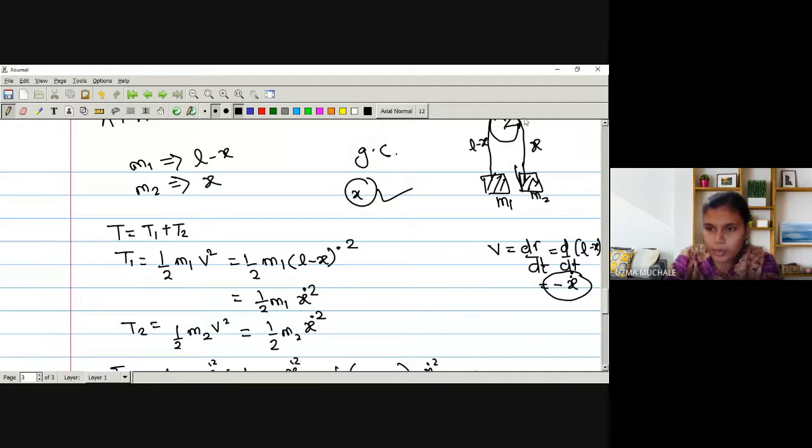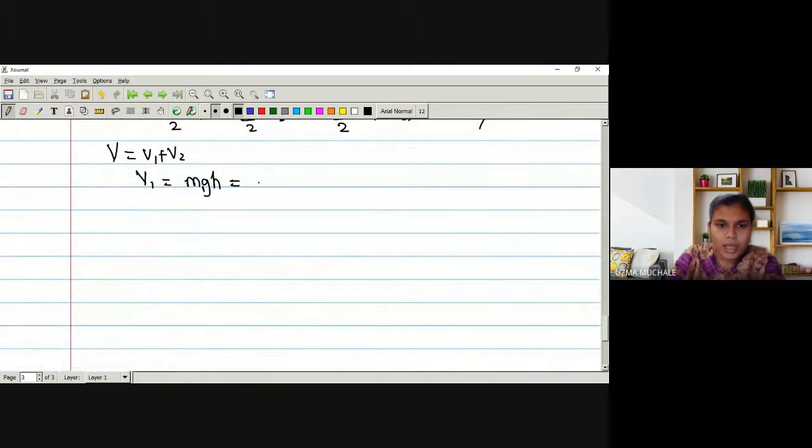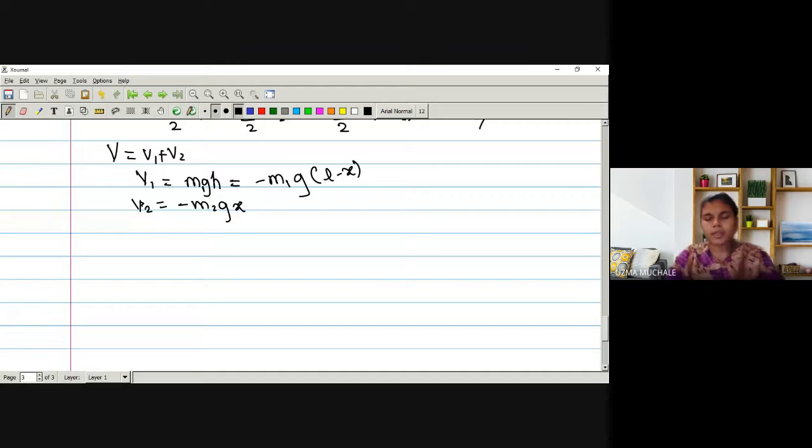Similarly, for m2, it is in the downward direction, and the distance is x. So finally, we can write the value of V1 is equal to m1, and again it is in the negative direction, so it is minus m1 g (L minus x). Similarly, we have V2 is equal to minus m2 g x, because the x coordinate is sufficient to describe the position of the second particle.